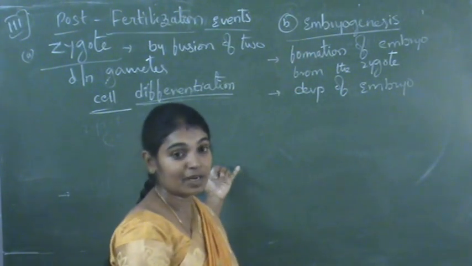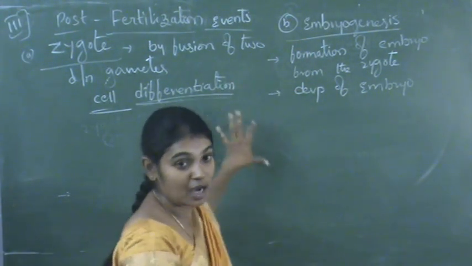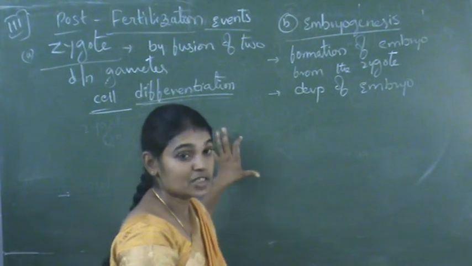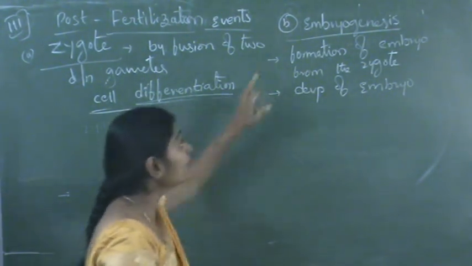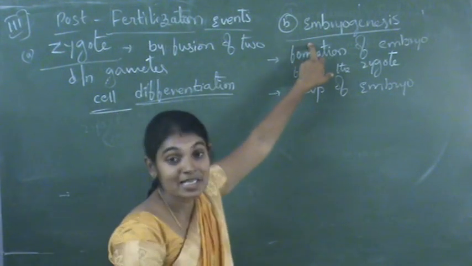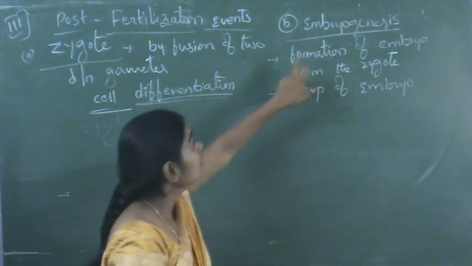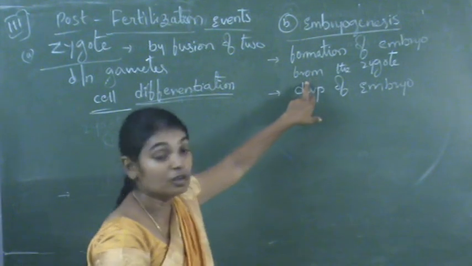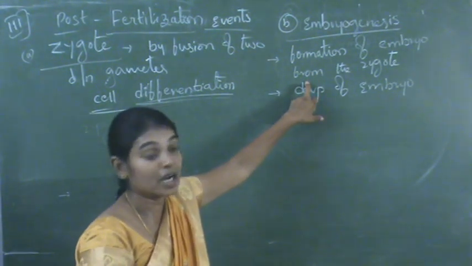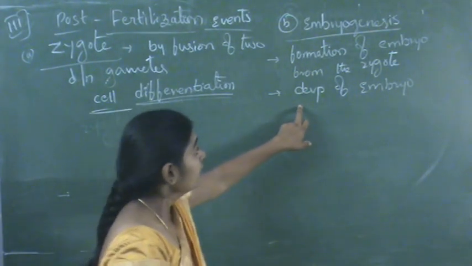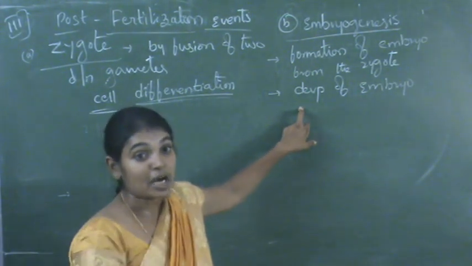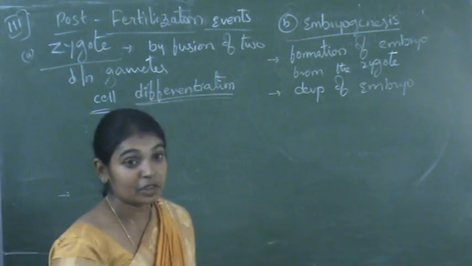Here organs are formed, and all organs are completely formed in the zygote due to the cell differentiation. Now it is called embryo. That process is called embryogenesis. Formation of embryo from the zygote is called embryogenesis. And during the embryogenesis process, the development of embryo takes place.